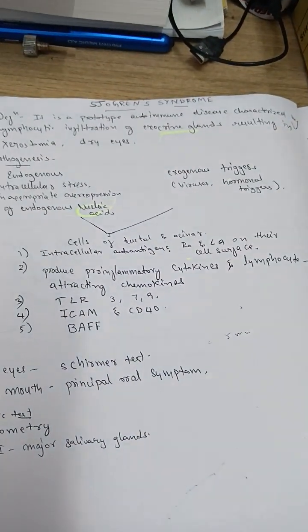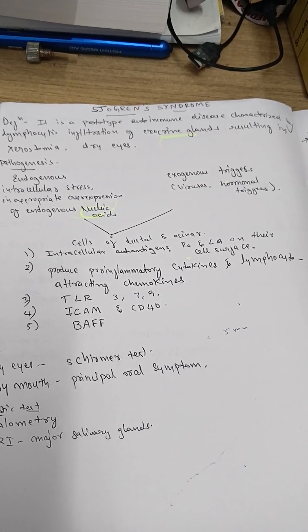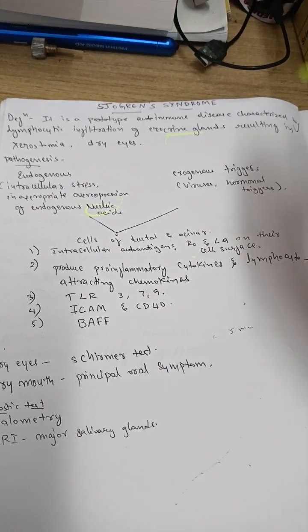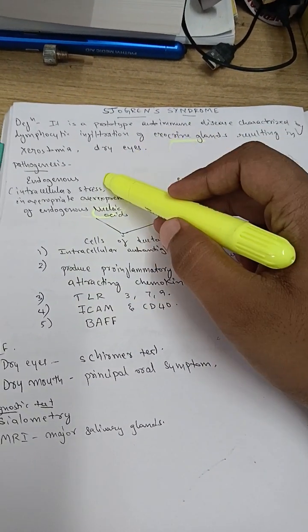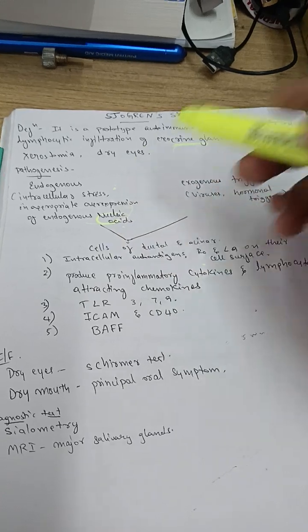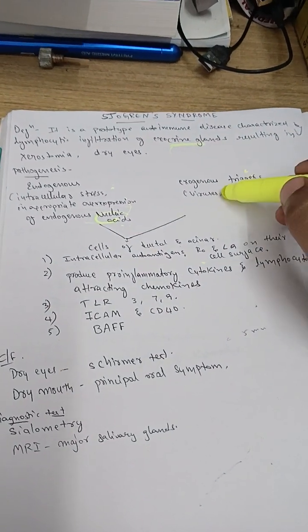It is a prototype of autoimmune disease characterized by lymphocytic infiltration of exocrine glands resulting in xerostomia. Coming to pathogenesis, it is mainly affected by endogenous and exogenous factors. Endogenous means overexpression of nucleic acid. Exogenous means hormonal factors and viruses.